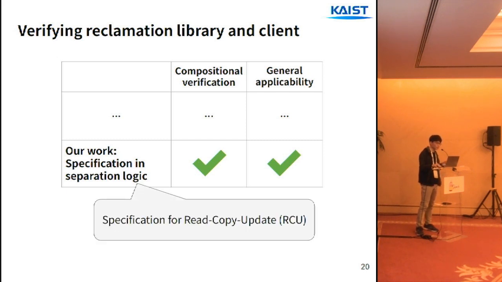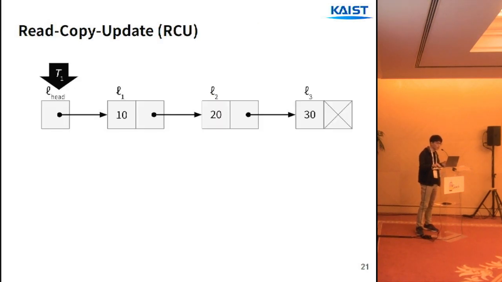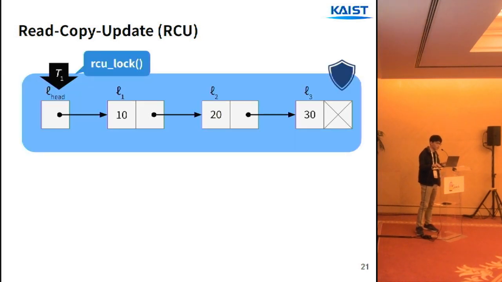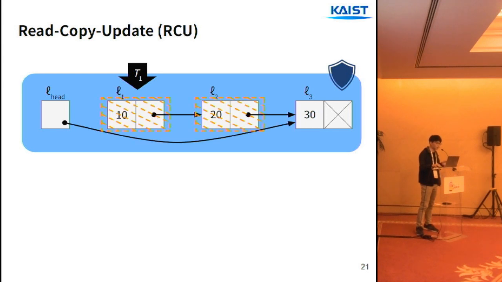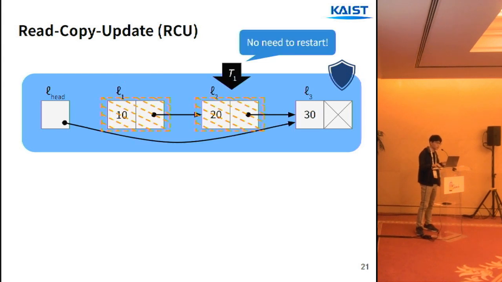We apply this style of specification to another popular reclamation library called RCU. So RCU is relatively simpler than hazard pointers. It provides the function to activate a critical section, which basically protects everything. So in a critical section, you can traverse the list without extra work. And even if some nodes are removed and retired, you can keep traversing without restarting.